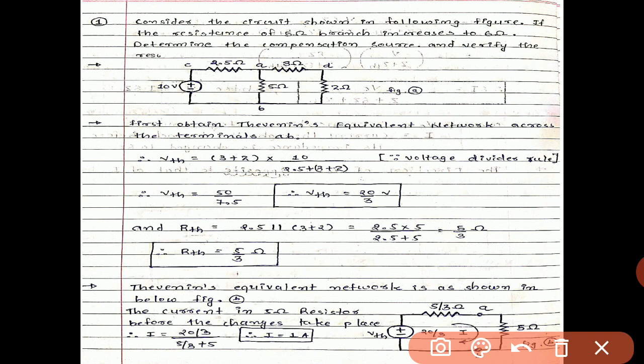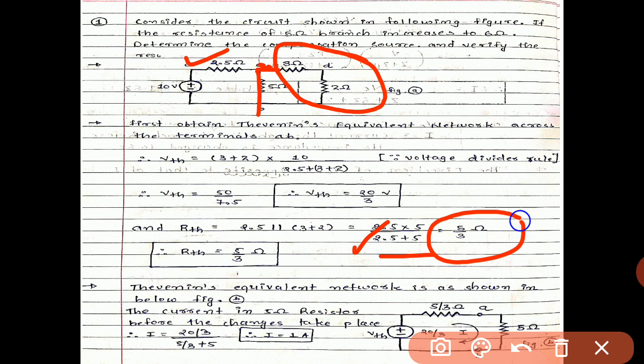It is easy to calculate the RTH. Between terminals AB, we cannot consider the 5 ohm because we have to find the change in the 5 ohm resistor. So the equivalent value of resistance is 2.5. From this point it comes into a parallel combination: 2.5 parallel with 3 plus 2, that means 5 ohm. So 2.5 multiplied by 5 divided by 2.5 plus 5. So we get the RTH, that is 5 divided by 3 ohm. So RTH we get over here is 5 divided by 3 ohm.